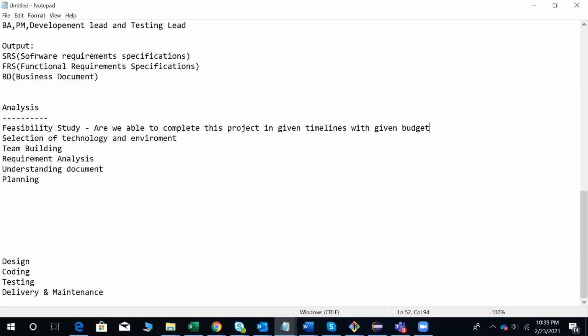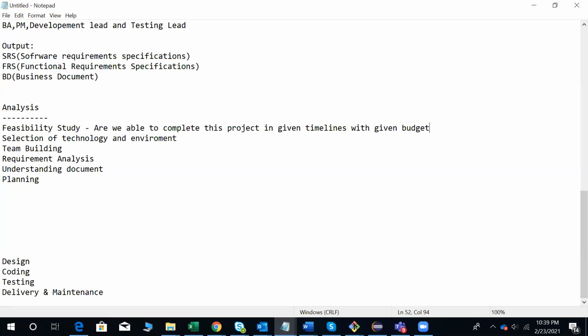If they are not able to complete it in the given timelines and budget, the project manager will immediately update the client: because of so and so requirements added, and so and so changes, we could not deliver on time. So please give some more time to complete the entire project. The budget is the same: because of so and so reason, we could not complete within the given budget, so please increase the budget. That is what happens in the feasibility study.